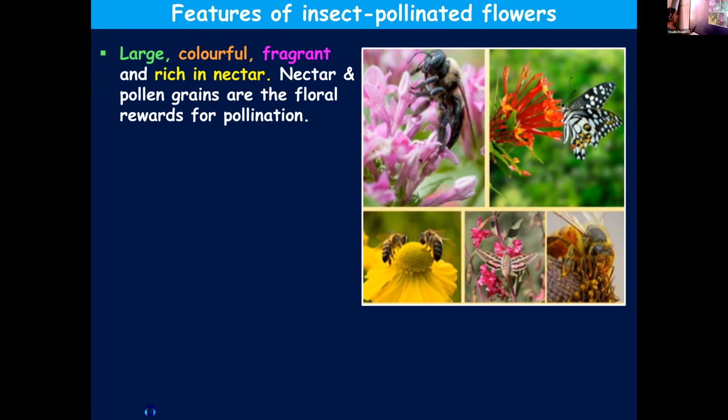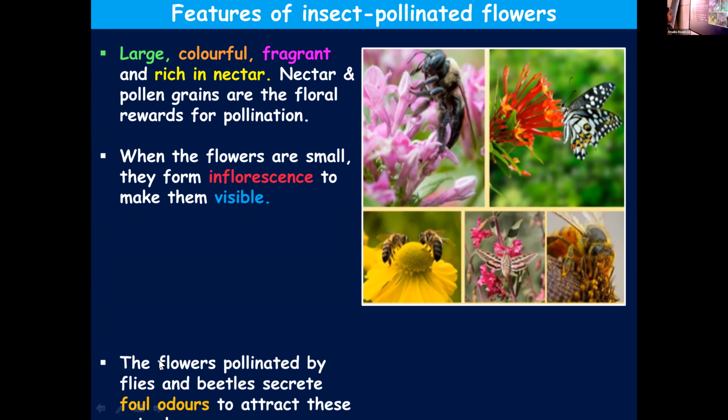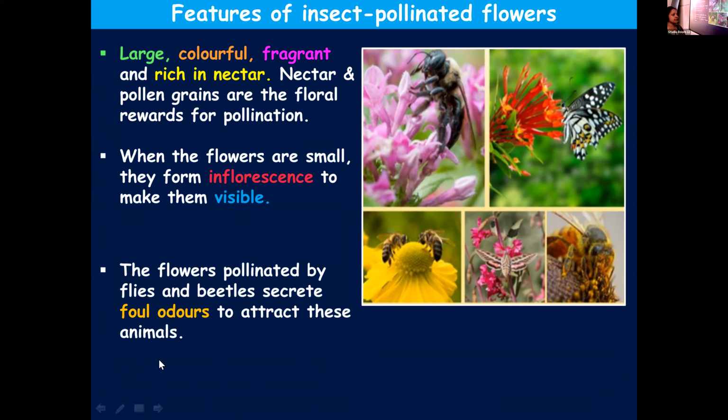In the beginning I told you the flowers will be large in order to be visible to the insects. If these flowers are small, then they will form an inflorescence, a group or bunch of flowers, so that they'll be visible. Either they'll be large, or if small, they'll form groups known as inflorescence.